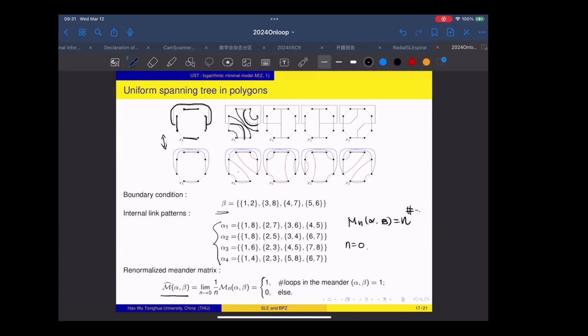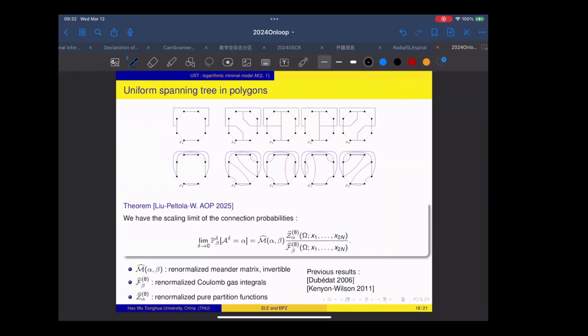And the definition of the renormalized meander matrix is also simple. It only remembers which meander has only one loop, and then it has an indicator function 1 here. Otherwise, it is 0. So here we see that this renormalized meander matrix is, in fact, very sparse. It only has a few ones, and most of the places are 0. But the funny thing for this renormalized meander matrix is that although it is very sparse, it is still invertible.